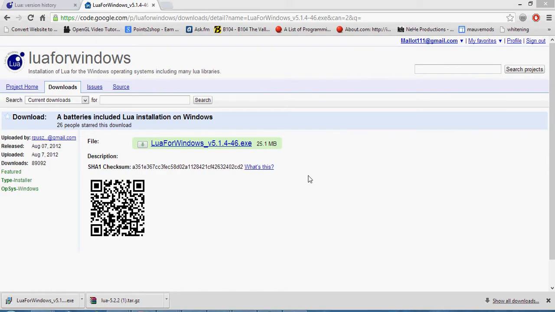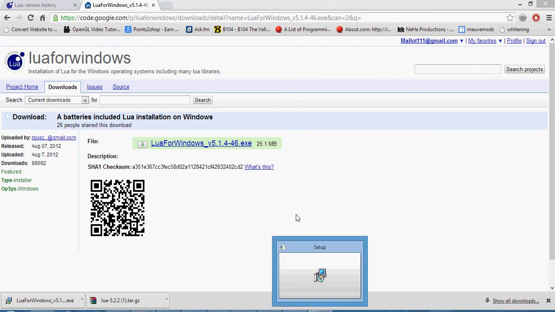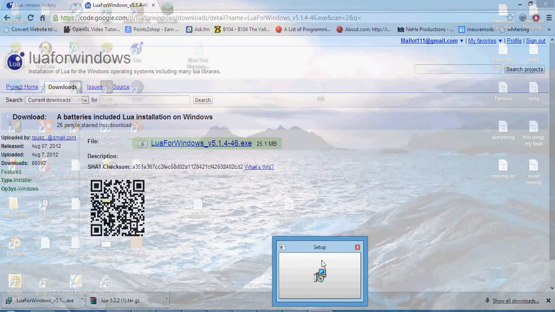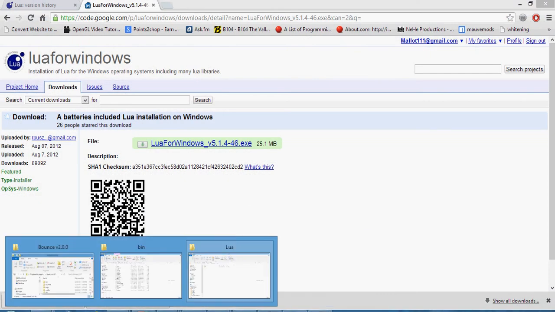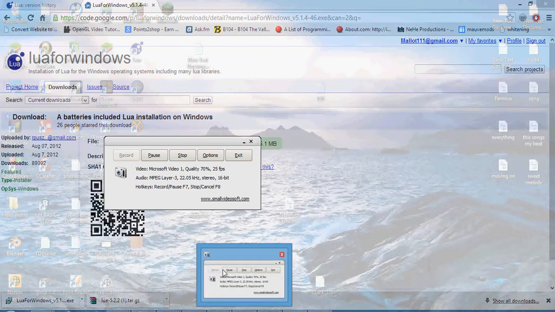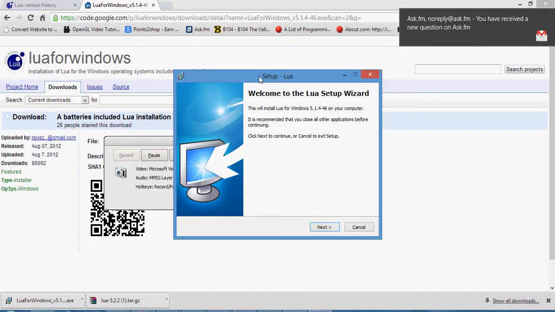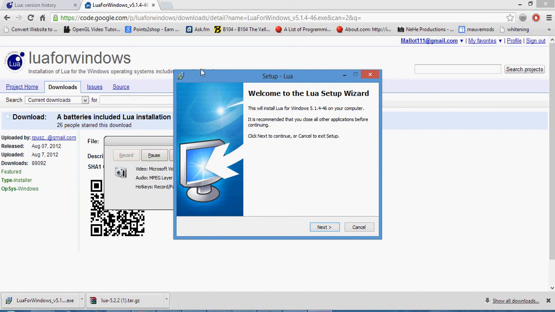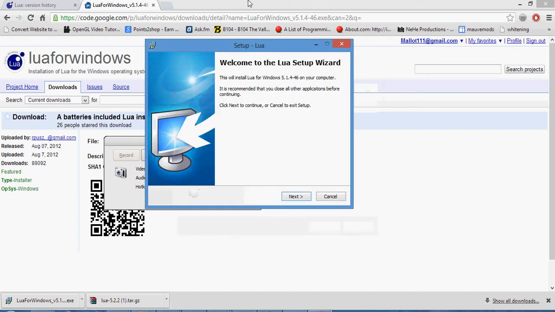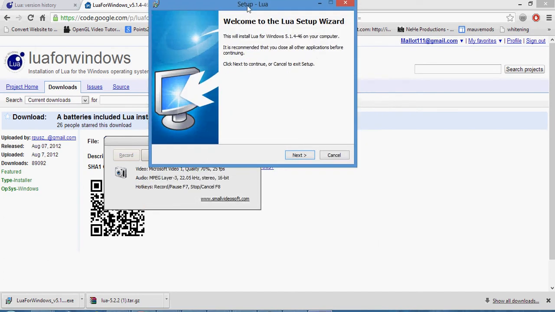Okay, you should see a setup window appear that looks like this. Welcome to the Lua setup wizard. Okay, so you want to click next, then accept the agreement. Then send it to the directory that you want to save or have Lua in. Most people will just send it to the C drive, so you don't really need to touch this.